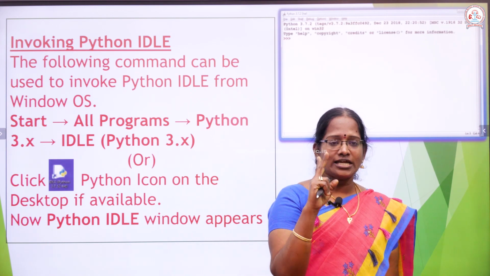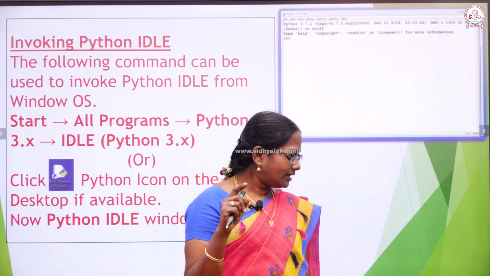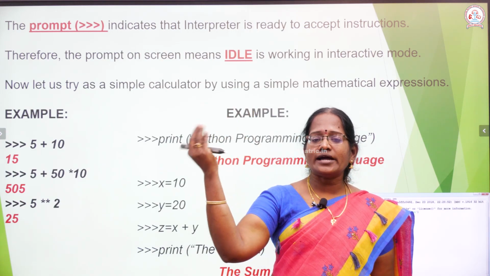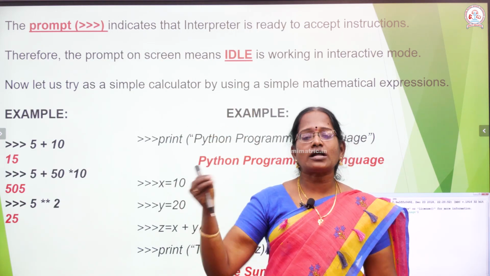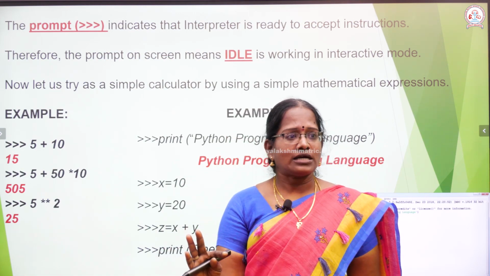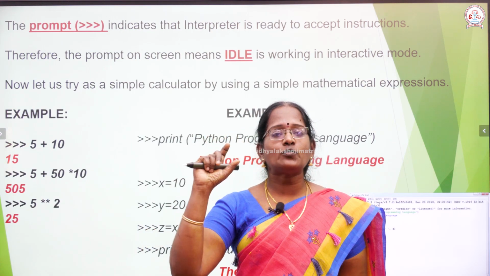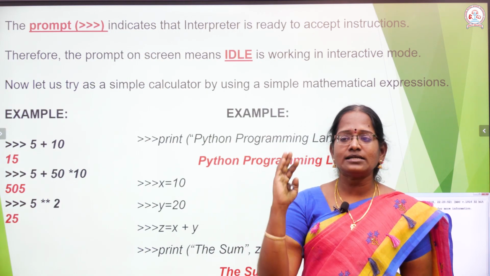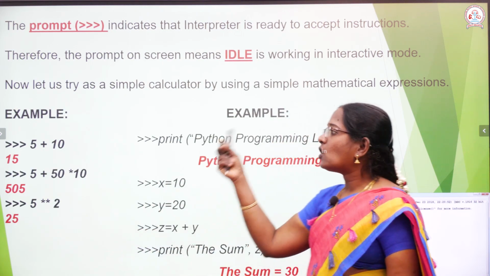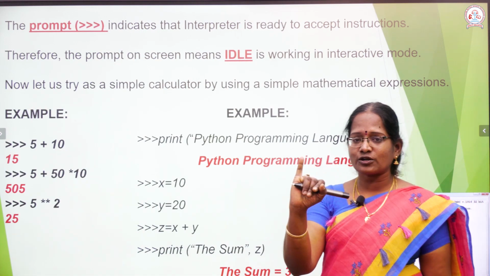Two different ways to open it. The first way is command oriented. What is the command? Start, all programs, then you choose the Python IDLE, and automatically it opens. Or otherwise, the other method is called icon oriented. On your desktop, one small object, that object is called an icon. That icon helps you to open this particular application. When you open the application, the first screen you have is an interactive mode.